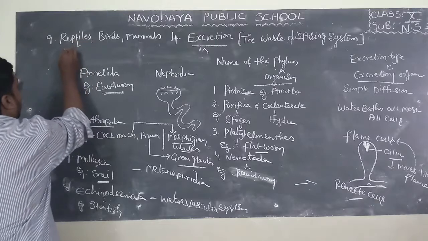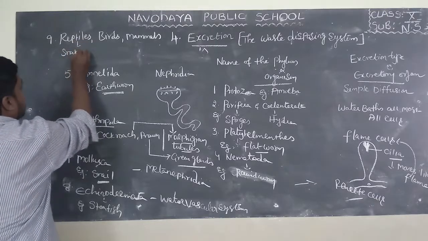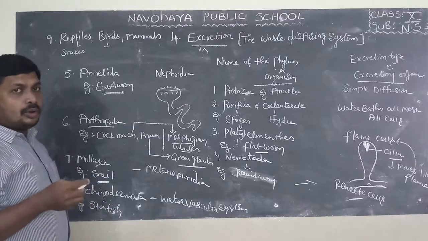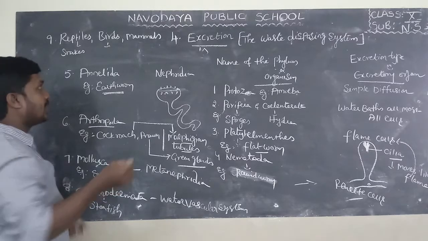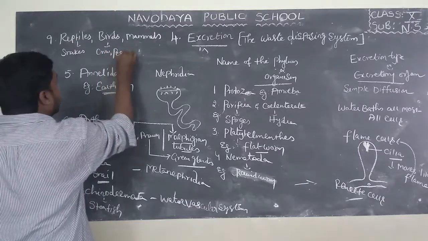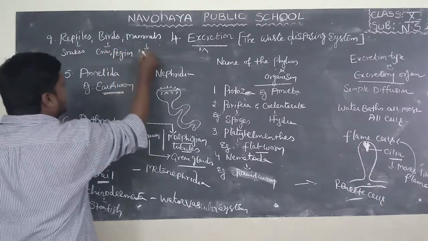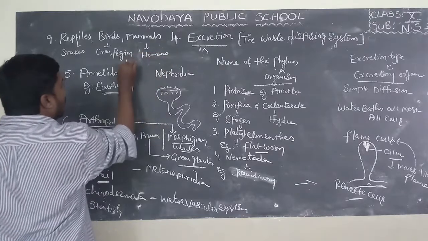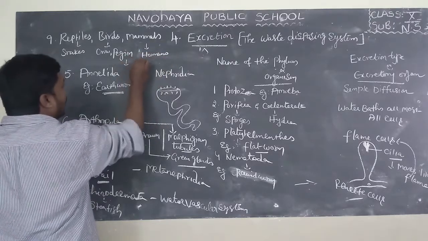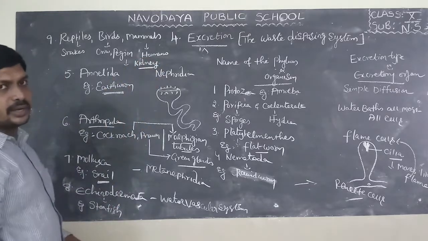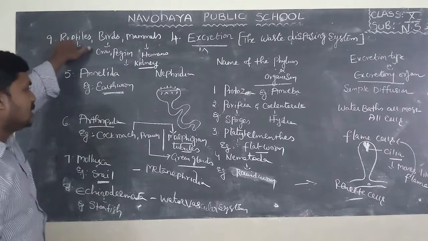Reptiles examples are snakes, birds examples crow, pigeon, etc. Mammals examples are human. If you look at this group of organisms, we can find out excretory organ is kidney. Kidney are the excretory organs in reptiles, birds and mammals.